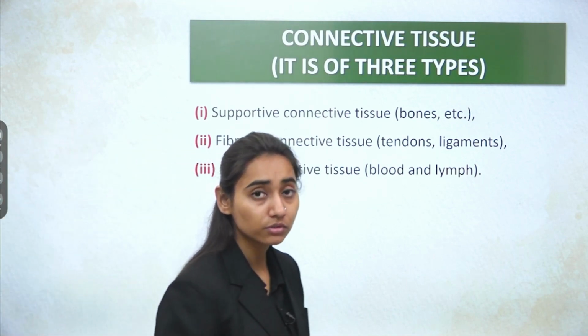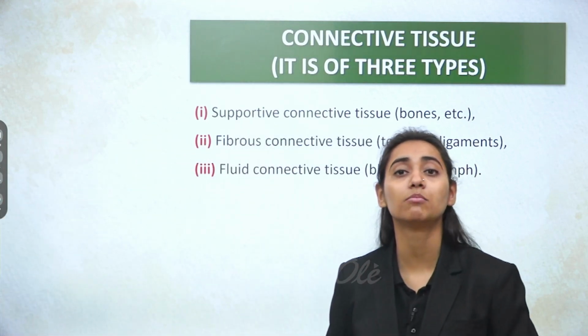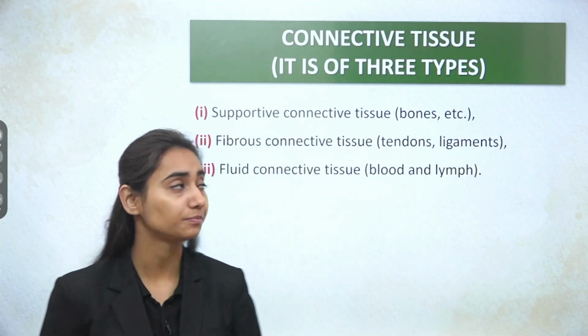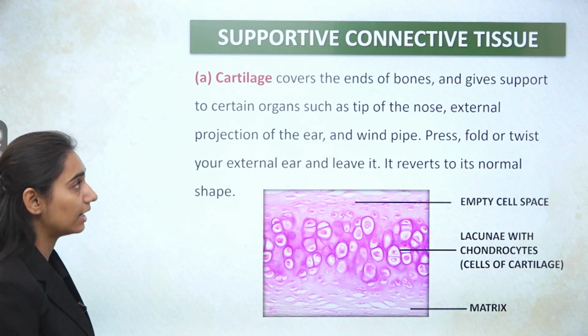Fluid connective tissue, the most abundant fluid present in your body, connects different organs with the blood, and then comes the lymph. So now coming to the cartilage.